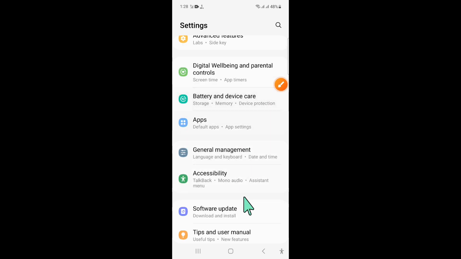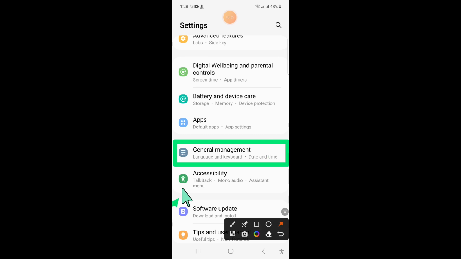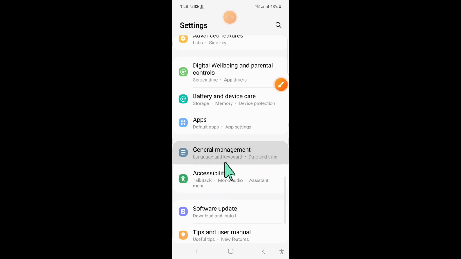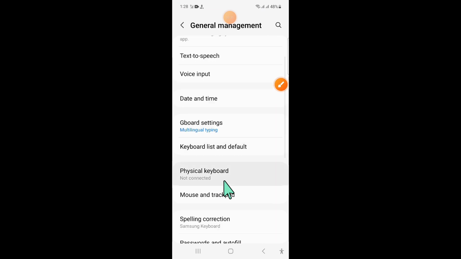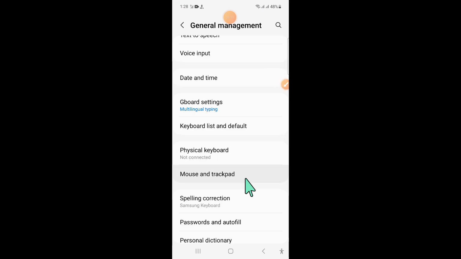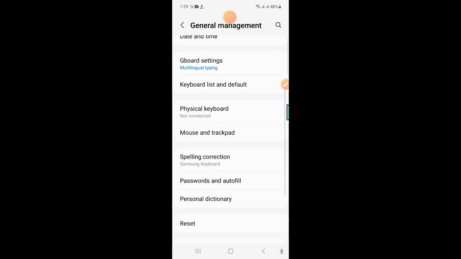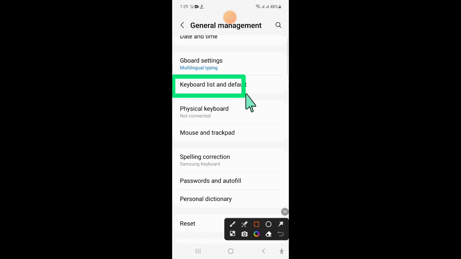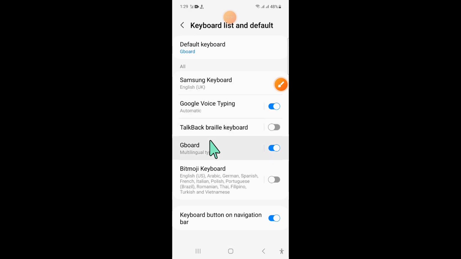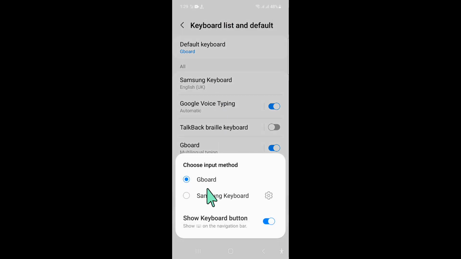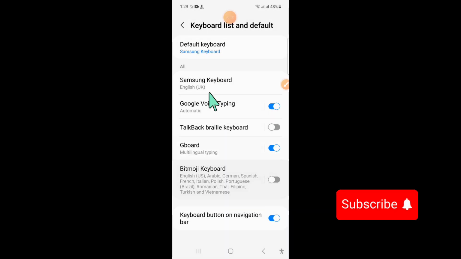Now in settings, scroll down and click on general management. Now in general management, scroll down and click on keyboard list and default. Now here click on default keyboard and set Samsung keyboard as your default keyboard.